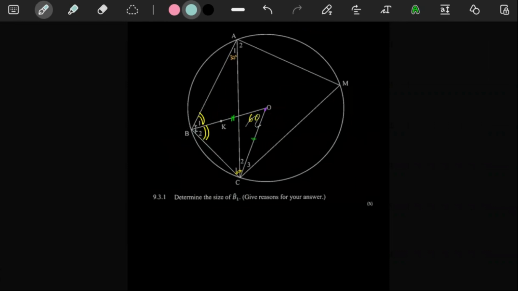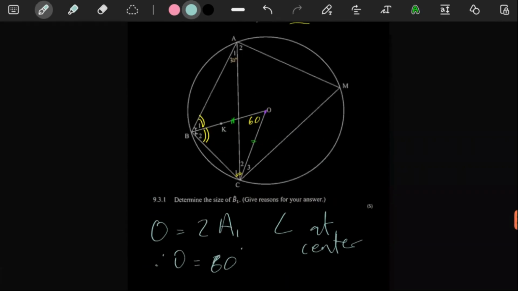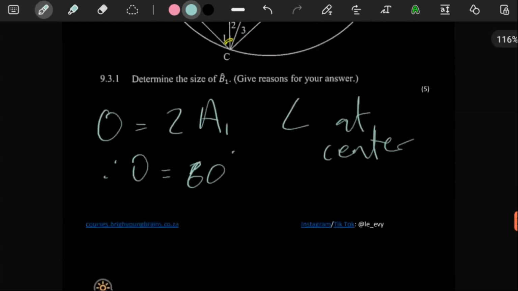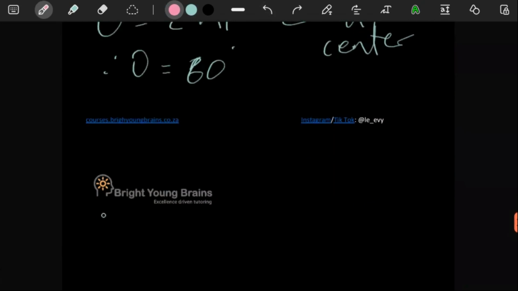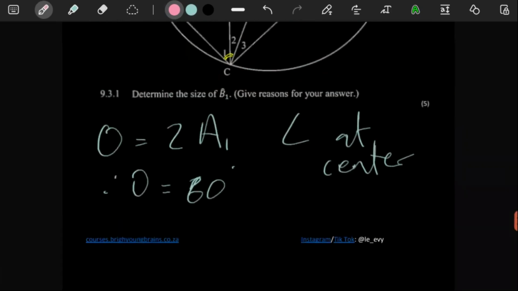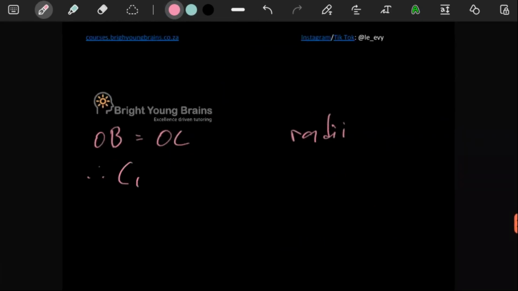Let's get O as 60. Let's tell them here O is equal to double of A1. The reason is angle at center of circle. Therefore, here O is equal to 60. That's the first thing. Secondly, we need to tell them that OB is equal to OC because they're radii. Therefore, C1 is equal to B2.